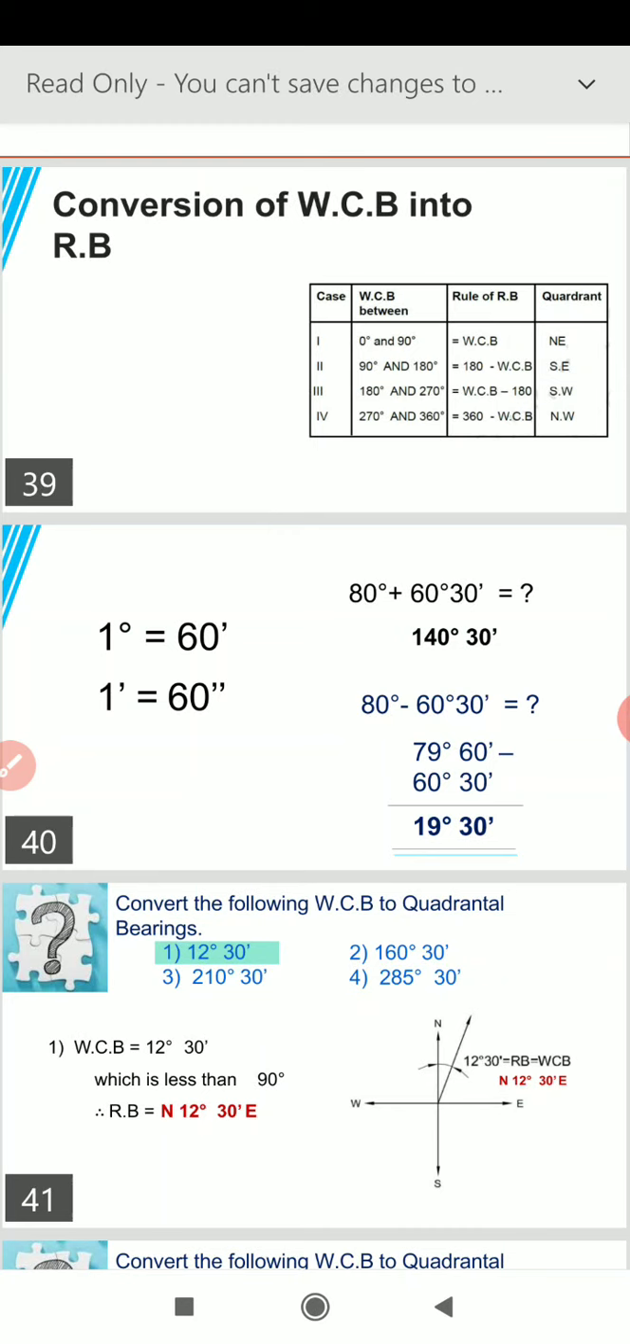So it's always advisable, whenever we have to subtract anything from whole circle values like 80 degree, to convert that 80 degree into degrees and minutes, and then subtract the second figure which is given in degrees and minutes.